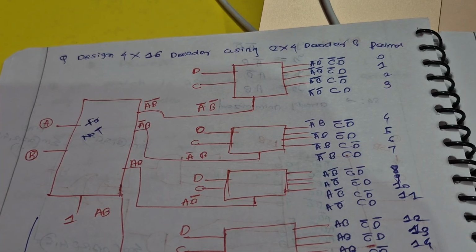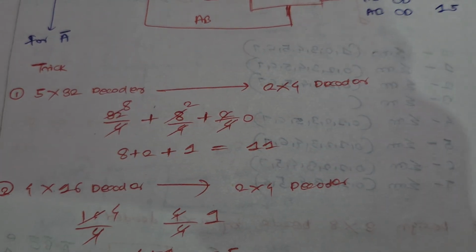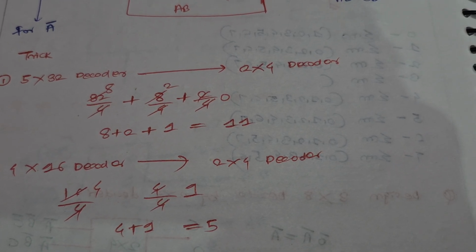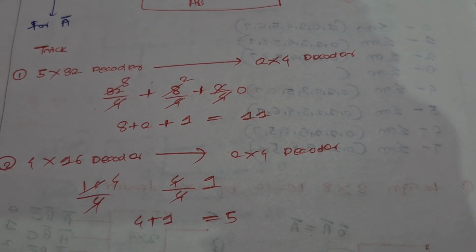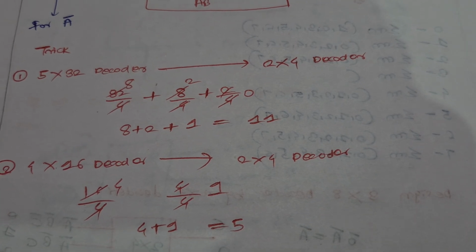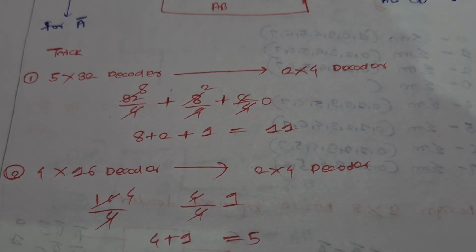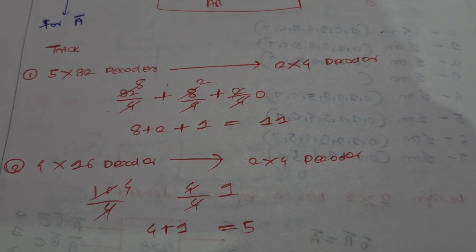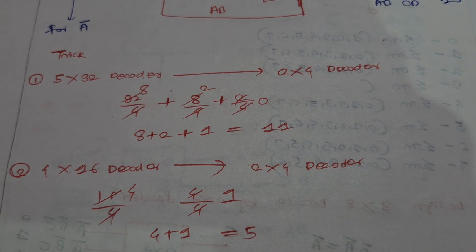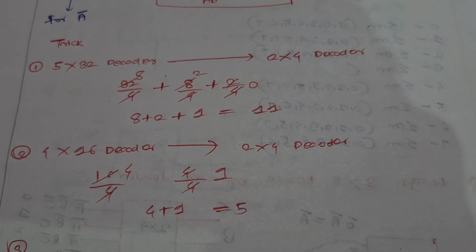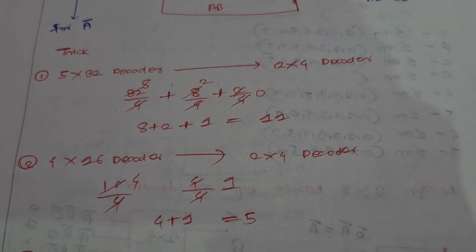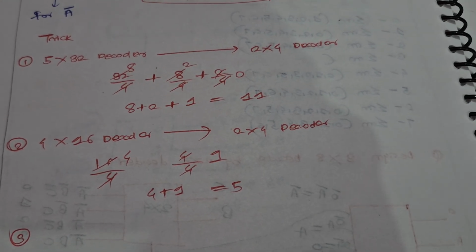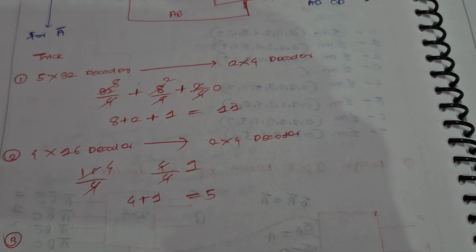4x16 using 2x4. There is a trick: you need to keep dividing until you get 1. You can see here, to design a 5x32 decoder using 2x4, you just need to divide 32 by 4 until you get 1, and then you need to add it, which is 11. So the same trick you can apply to design a decoder with a big number of outputs using small ones. Just keep dividing until you get 1 and then add it.